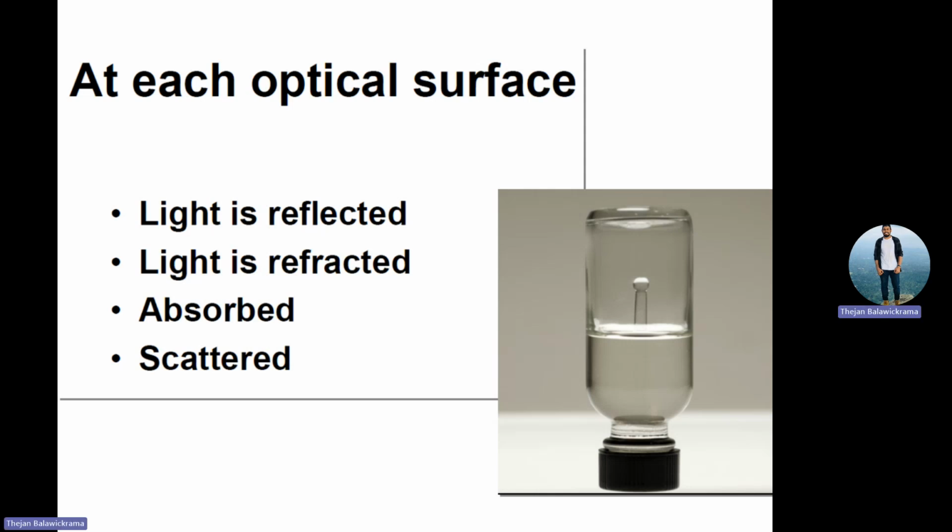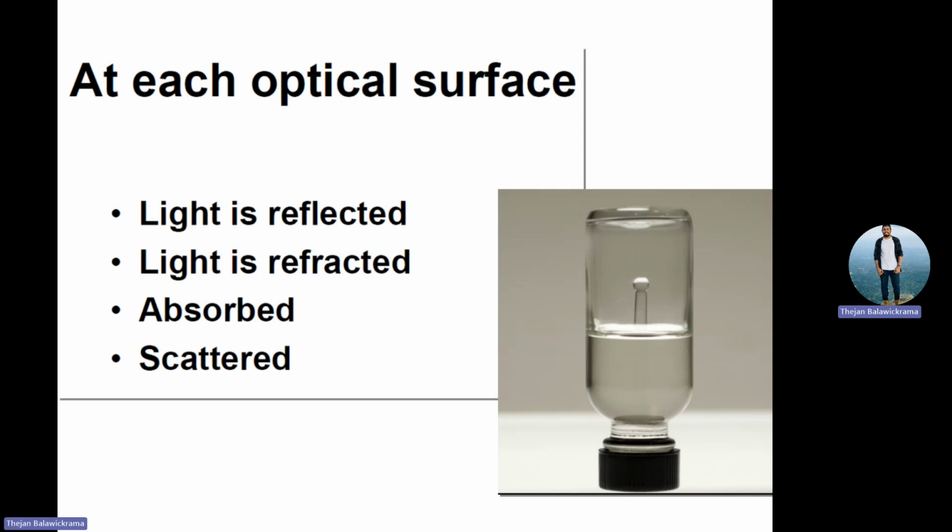If anything does not reflect, what will happen? You cannot see. Now you cannot see this layer because it doesn't reflect. The reflection is a must. If there is no reflection, no vision. Then there is a limit of reflection. If reflection does not happen in the normal pattern, what will happen? That will create a glare. That will scatter.